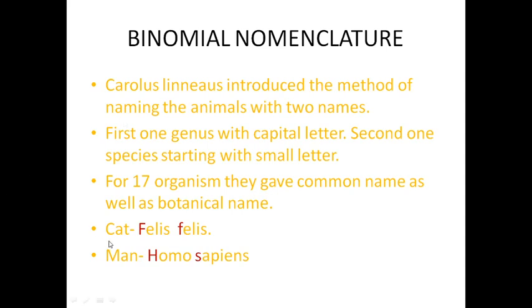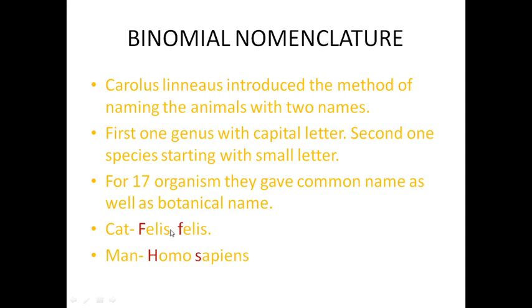If you take the cat, what is the binomial name? Felis catus. Felis is the genus name, and this second word is the species name. Here I show the variations. The genus name starts with a capital letter. The species name starts with a small letter.